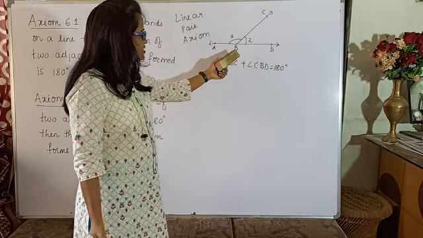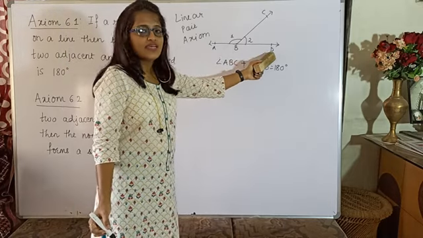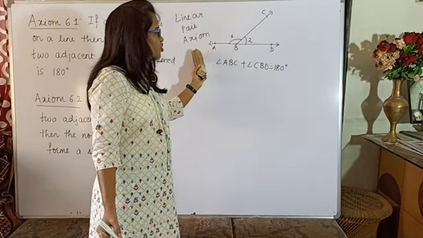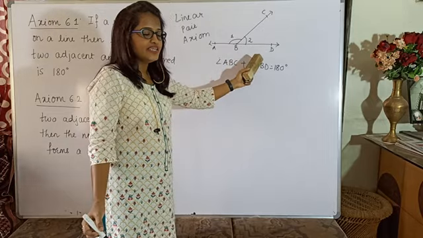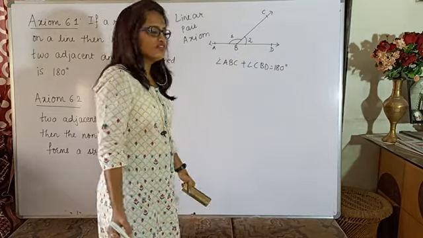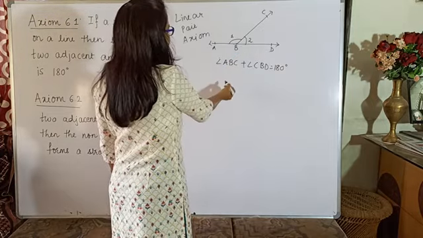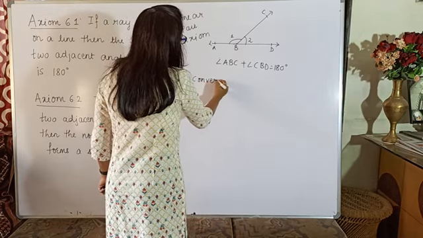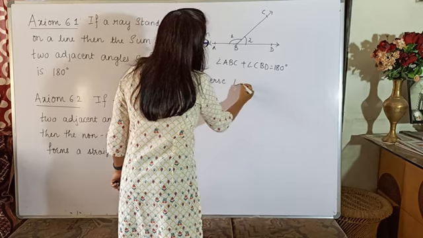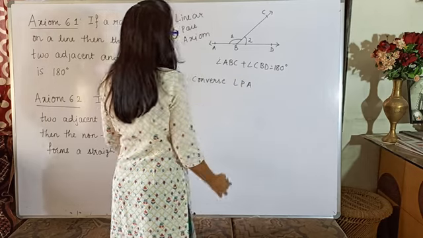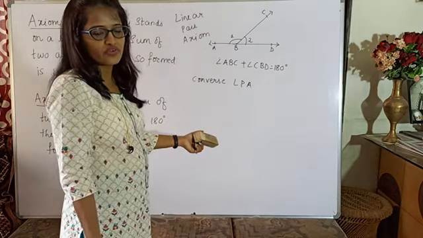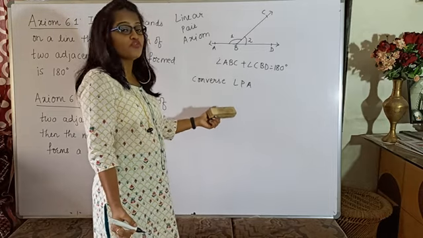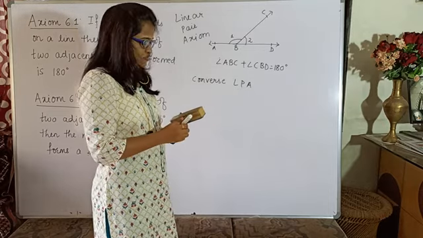So as you can see, BA and BD, these are the points on the one line. It means ABD is a straight line. So hence I can call this axiom the converse of linear pair axiom. So this also you have to specify whenever you are solving the questions, if you are making use of this axiom.